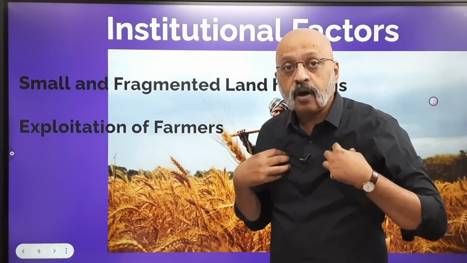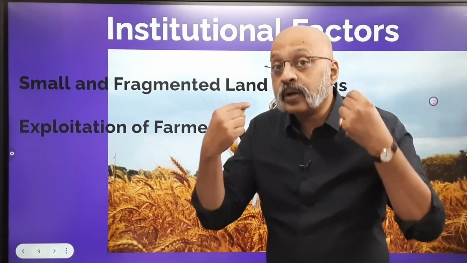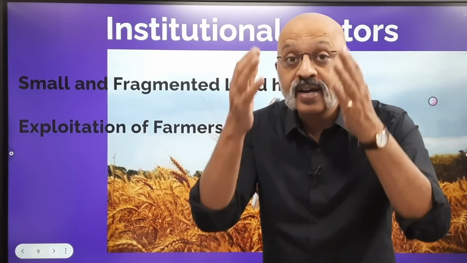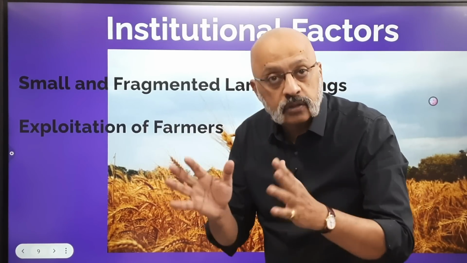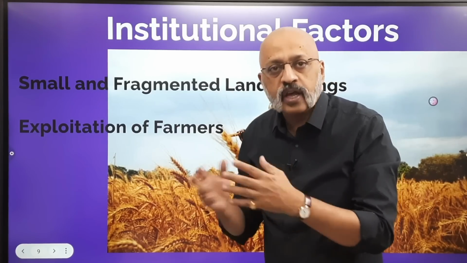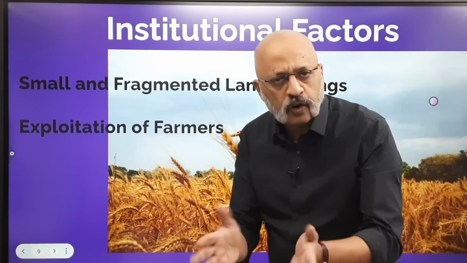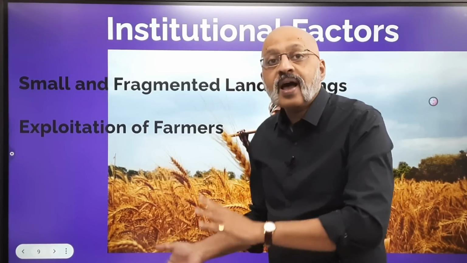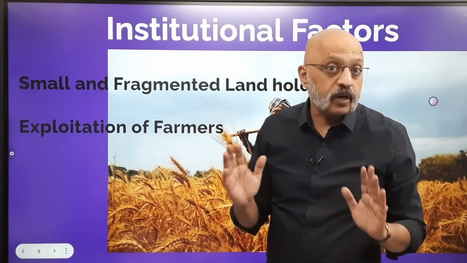So I become a tenant farmer by paying you a certain amount of money, or if I don't have the money to give you as rent straight away, I will say 50% of the produce of, say, paddy or wheat or sugarcane, whatever I grow on that piece of land, 50% or 40%, whatever be the terms and conditions, I will give it to you in lieu of the rent for this particular land.